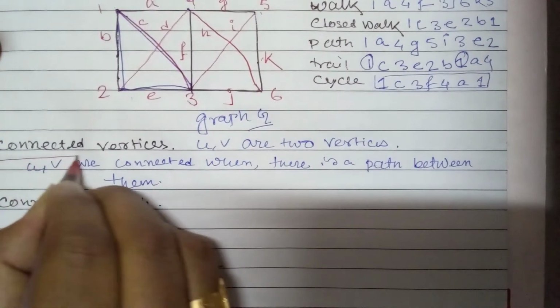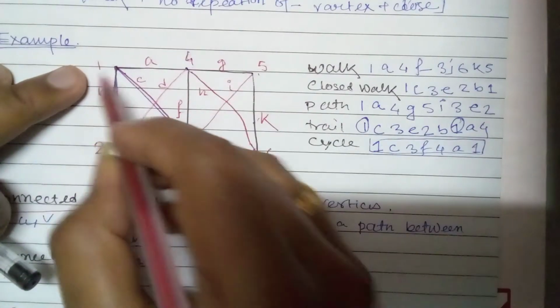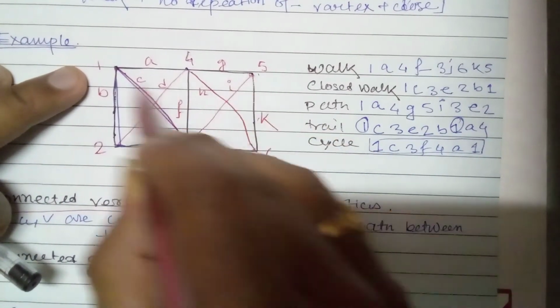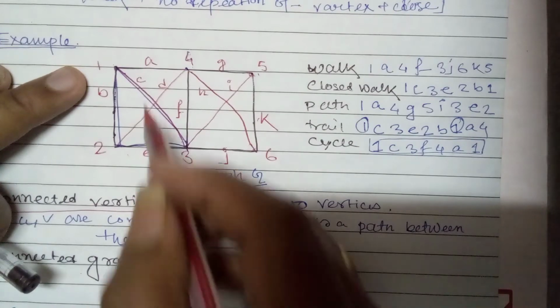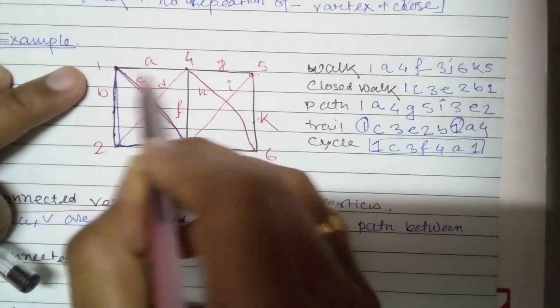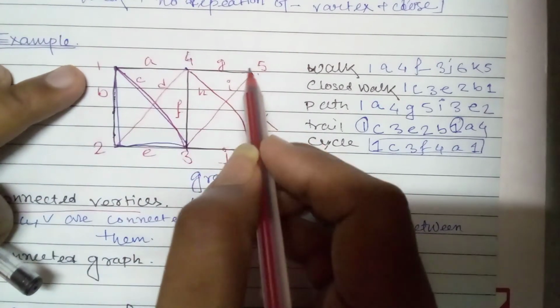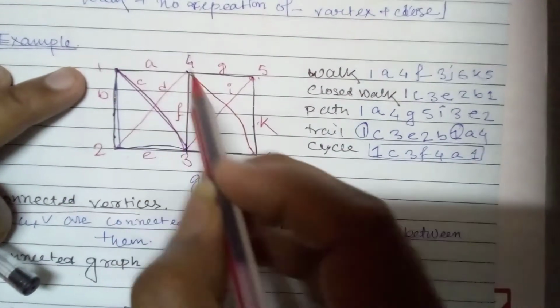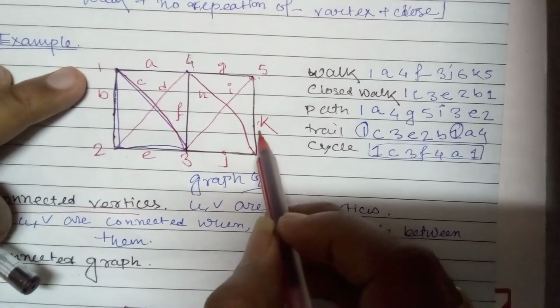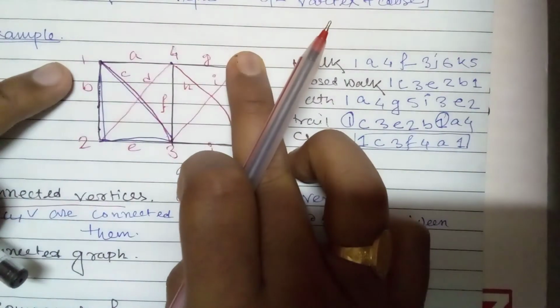So what does it mean? Two vertices are said to be connected if and only if there is a path between U and V. Let's say 1 and 5. Is there any path between them? Yes, obviously there are many paths, like 1 A 4 G 5. This is one path. Path means there should not be any repetition of vertex. There is also 1 A 4 F 3 J 6 K 5, like that. So there are many paths, and we can say 1 and 5 are connected.